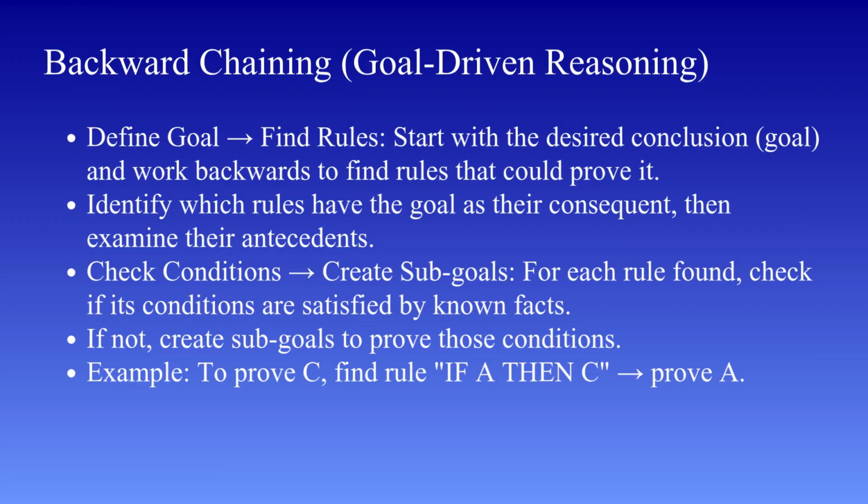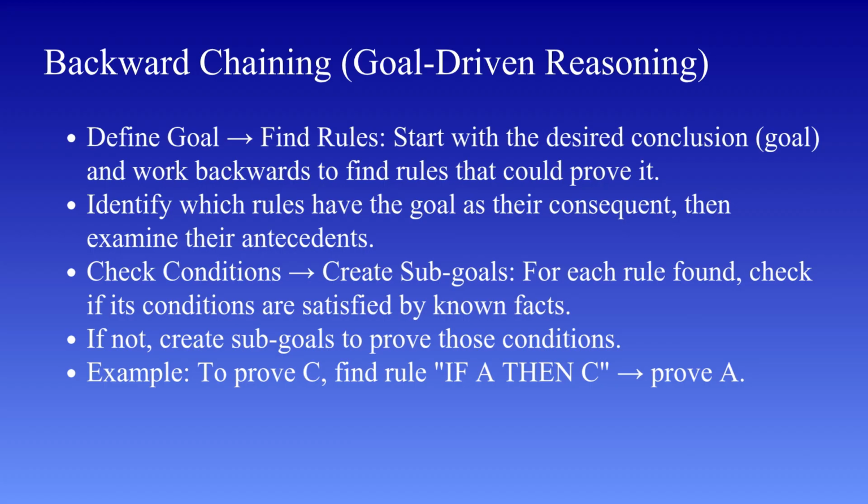However, if A is not known, then A becomes a new sub-goal. The system now tries to prove A using other rules. This process continues recursively, where each goal may lead to smaller sub-goals, until the system either reaches known facts or determines that the goal cannot be proven.